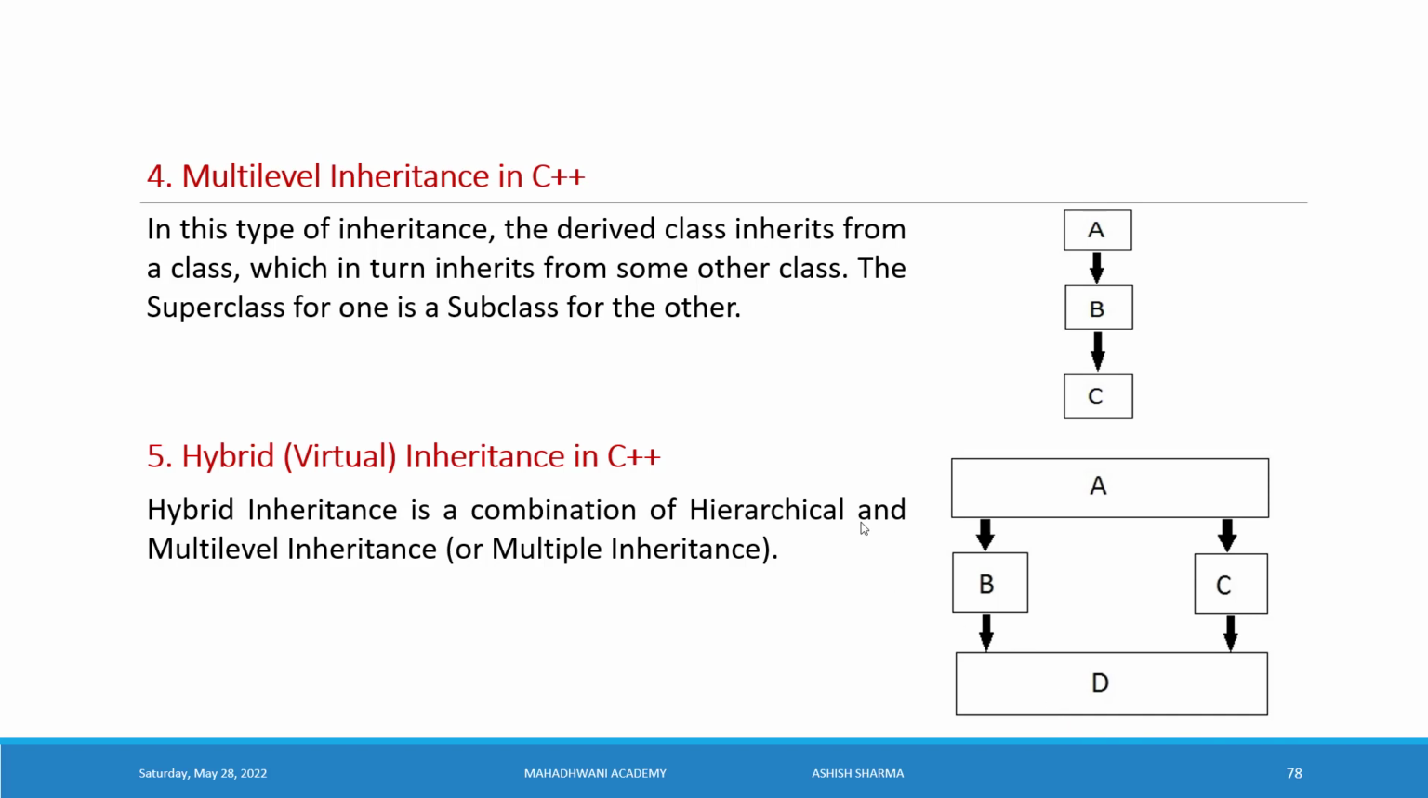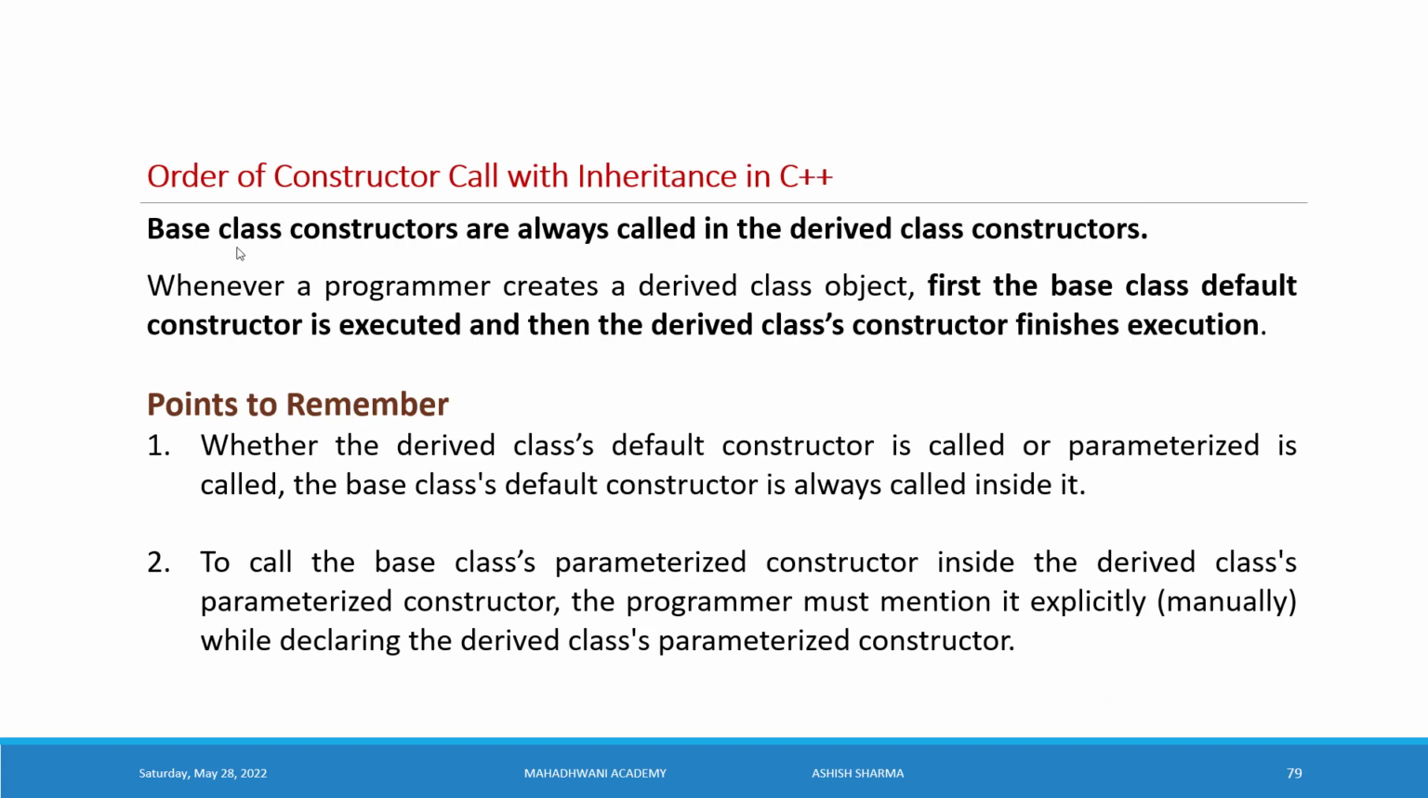So we understood it. Base class constructors are always called in the derived class constructors. Whenever you call the derived class constructor, the base class constructor is always called there. Whenever a programmer creates a derived class object, first the base class default constructor is executed and then the derived class constructor finishes the execution. Always the base class default constructor will be executing first, then the derived class constructor will be executing.